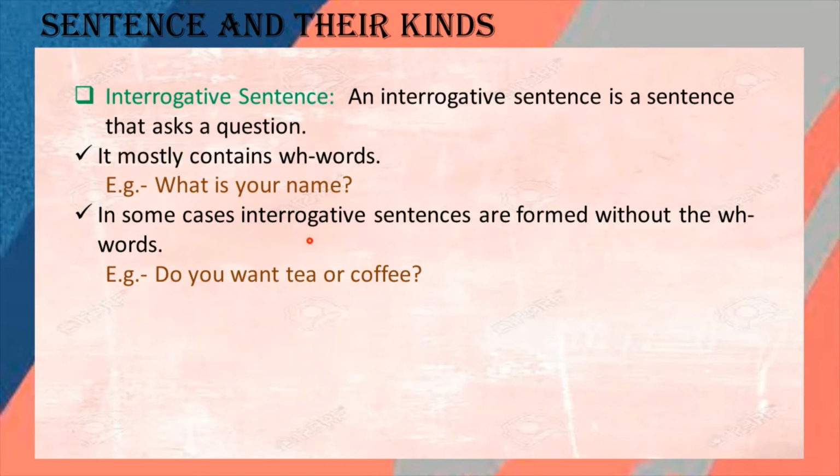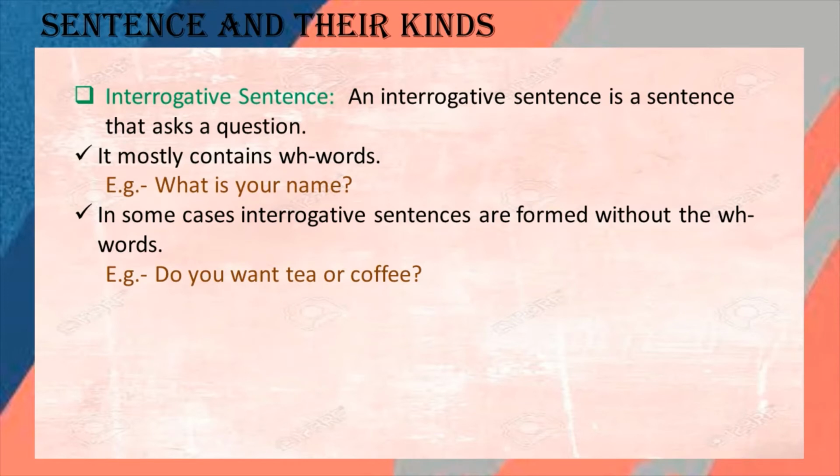So when there are no WH words, what can we use instead? We can use auxiliary verbs. Here, do you want tea or coffee? Instead of a WH word, what did I use here? Do. Do you want tea or coffee? Why did I use do here? Because with the help of a WH word, I cannot make an interrogative sentence here.